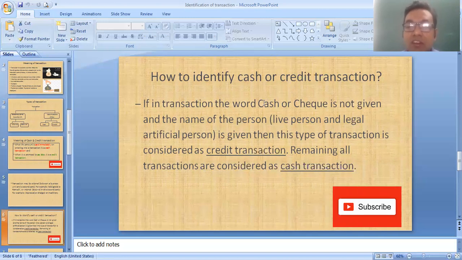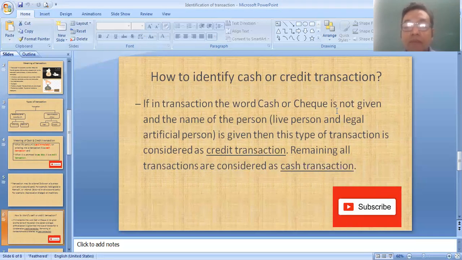See, if in a transaction the word cash or cheque is not given and the name of a person is given, then this type of transaction is considered as a credit transaction. The remaining all transactions are considered as cash transactions.